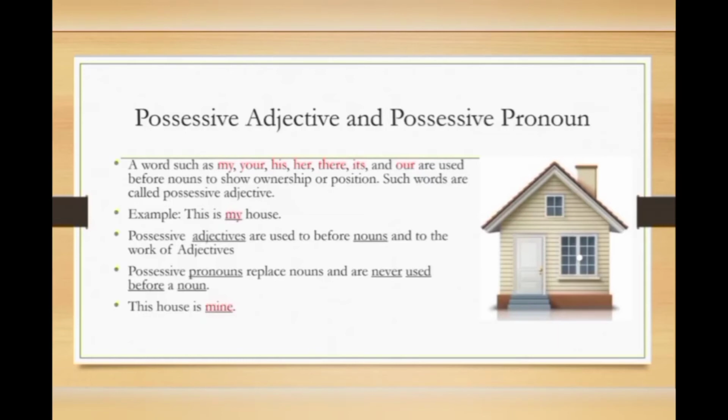Okay, my has been used before a noun, so it's an adjective. And if the possessive word, the pronoun, is at the last or end of the sentence, then it would be a possessive pronoun. Okay, there is only one simple trick to know the difference. A possessive adjective comes before a noun and a possessive pronoun comes at the end of the sentence or after the noun.